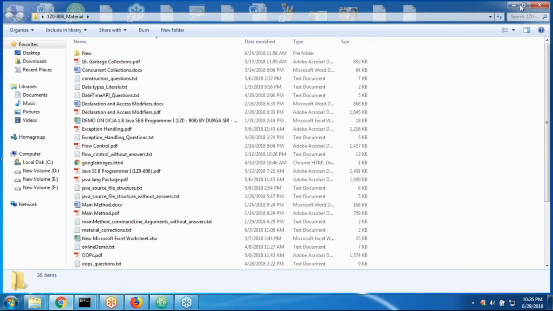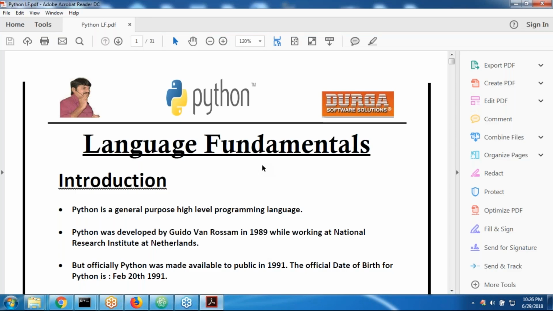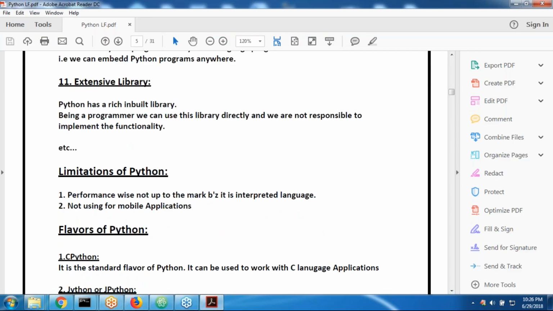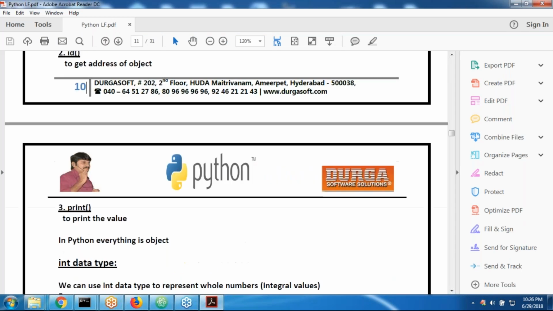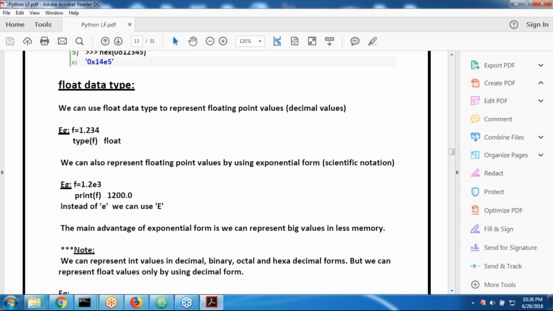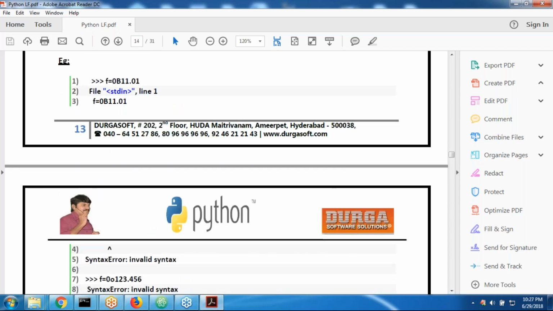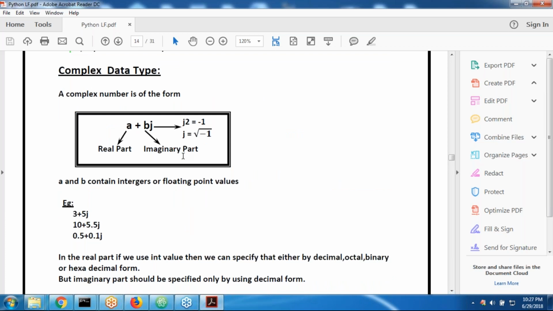Yes. Here data types are there, like this. Sir, now let me go to the float data type. Regarding identifiers, reserved words, extra data types, sir, int type we covered. Next, after that, binary, octal, hexadecimal, float type just now. Each and every point I covered. Have you observed, right? A plus bj. A is called the real part. Next, bj. This is called the imaginary part.